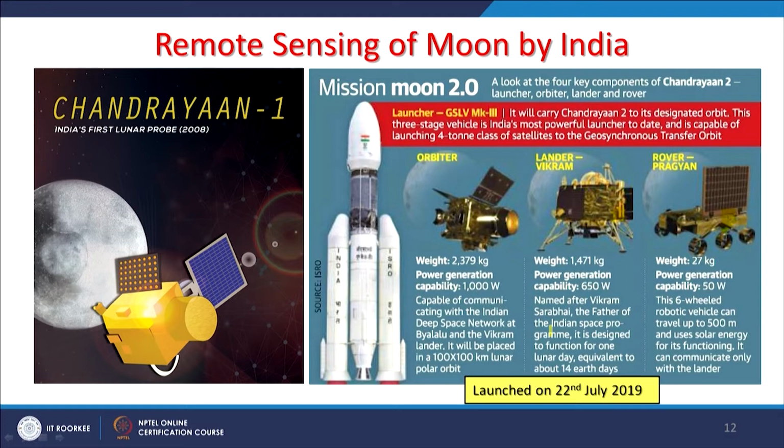It will take a few more days for this orbiter to reach near the moon surface, and then hopefully we would be seeing beautiful images of the moon, and also a lot of data about rocks, soils and water availability on the moon through this rover, which is Pragyan.